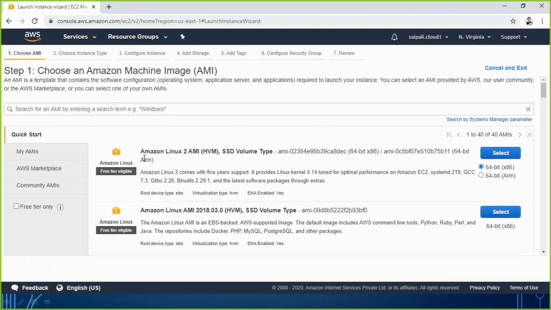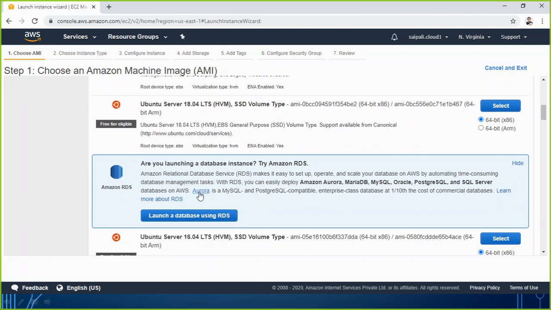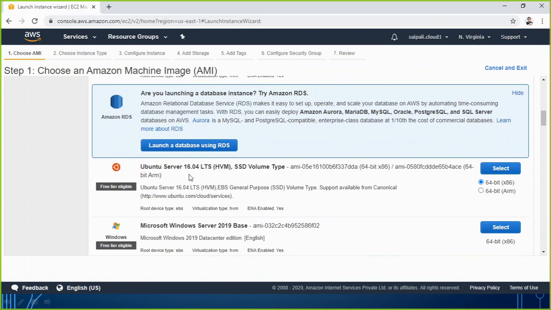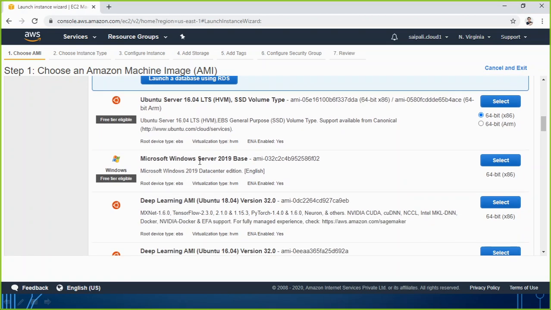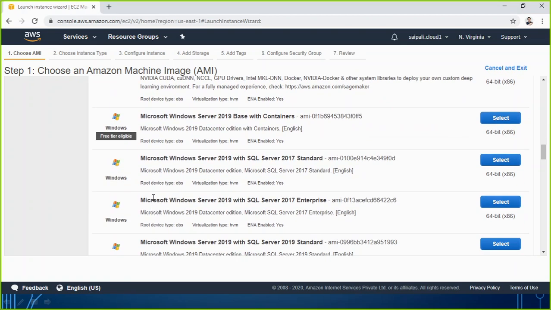We have Amazon Linux AMI 2018. We have Red Hat Enterprise Linux 8. We have SUSE Linux Enterprise, Ubuntu Server 16.04, Microsoft Windows Server 2019 base, Deep Learning AMI. So from here you will have to choose.